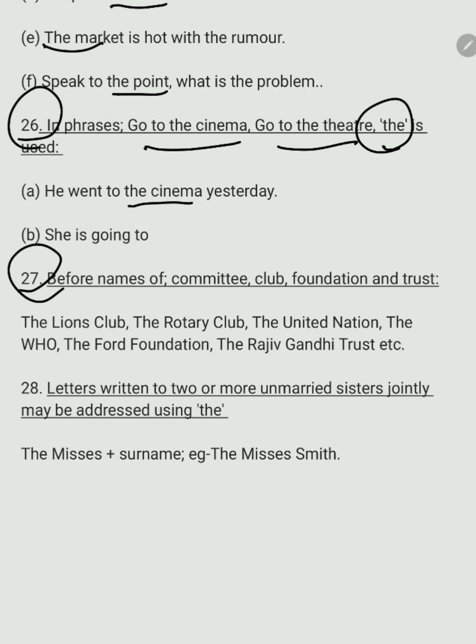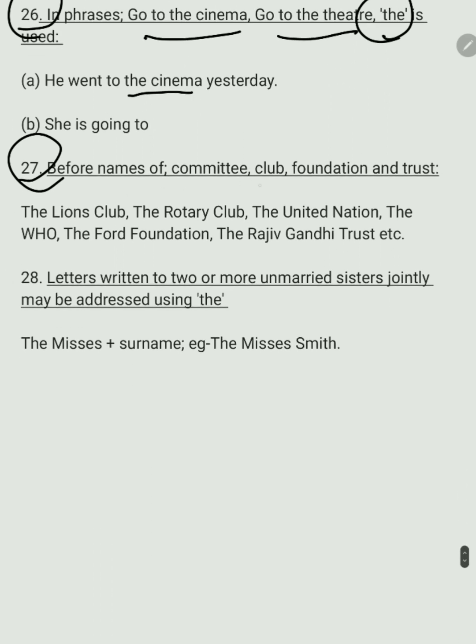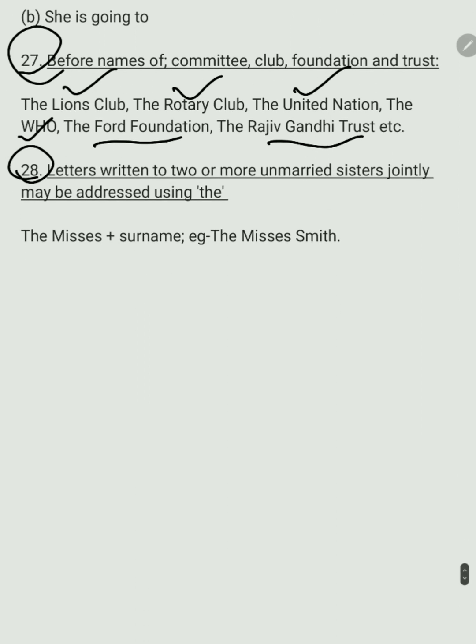Next rule. Before names of committees, clubs, foundations, and trusts, we use the. For example, the Lions Club, the Rotary Club, the United Nations, the WHO, the Ford Foundation, the Rajiv Gandhi Trust, etc. And the last but not the least, letters written to two or more unmarried sisters jointly may be addressed using the Mrs. plus surname, for example, the Mrs. Smith.